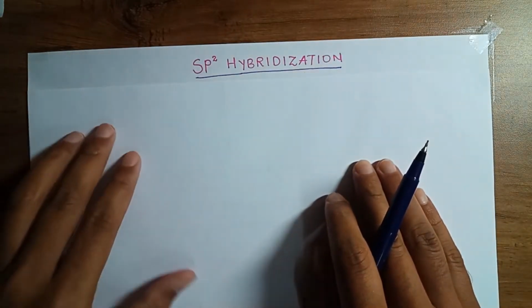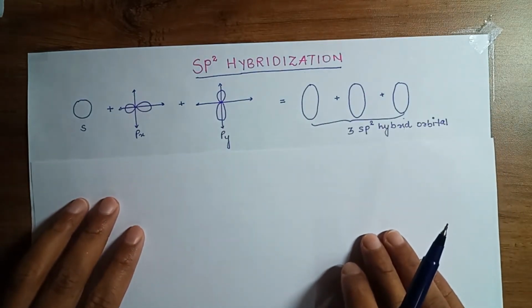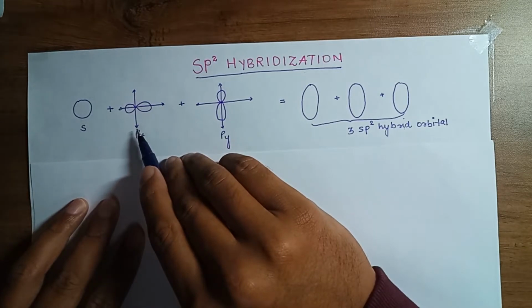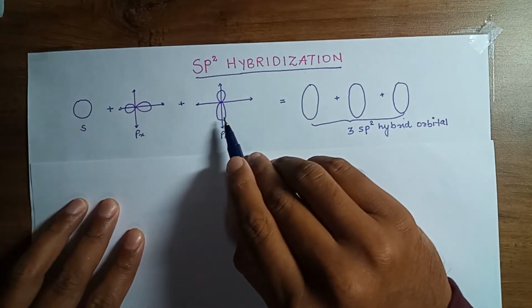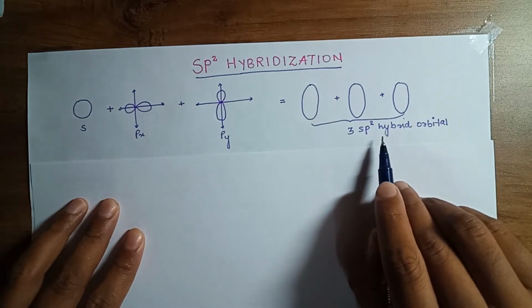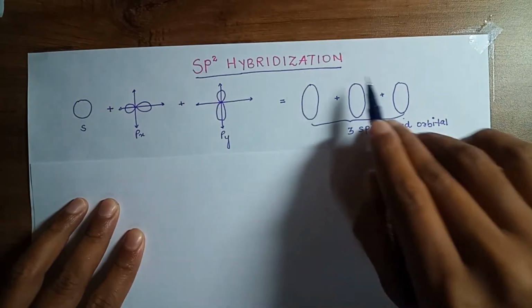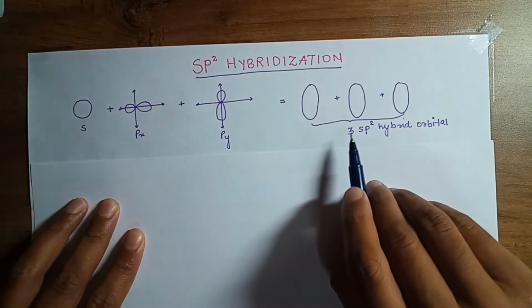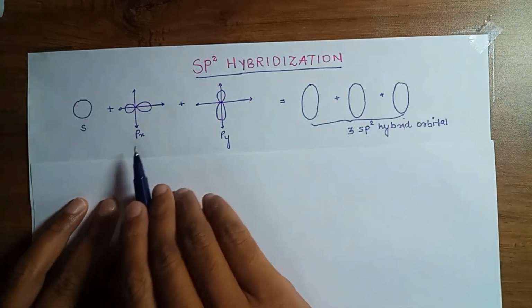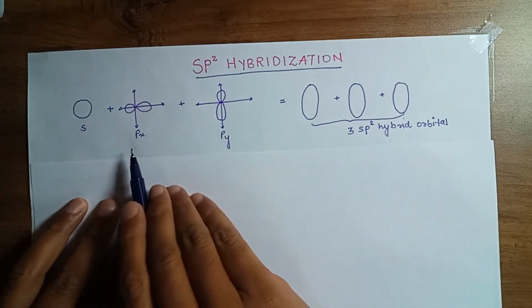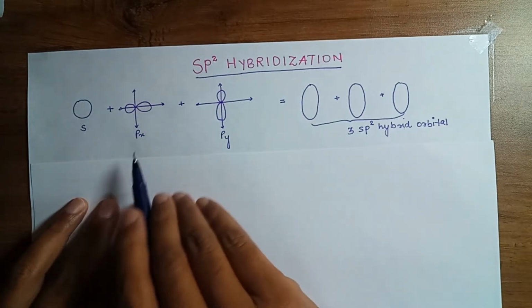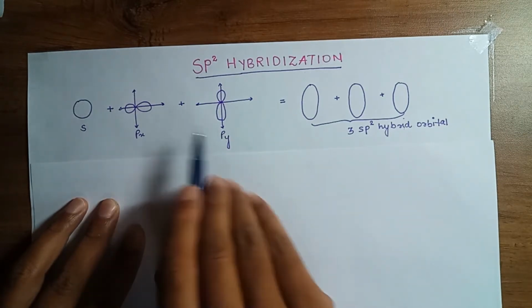So how does the process take place? We will have a look. Here one s orbital, one px orbital and one py orbital will combine to give three sp2 hybrid orbitals. I don't know the exact shape of the sp2 hybrid orbital, I am just assuming this. Any p orbital can combine, it can be pz, it can be py, it can be anything. For simplification I am taking px and py.